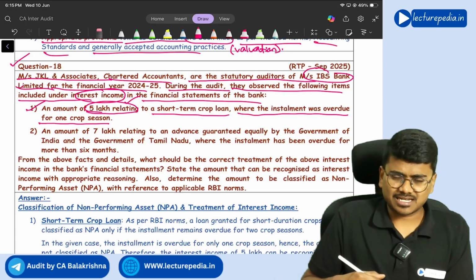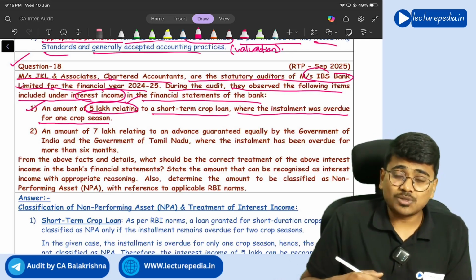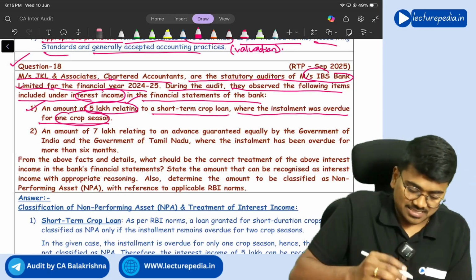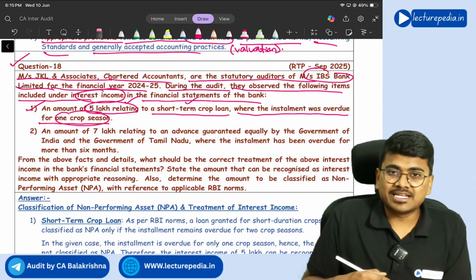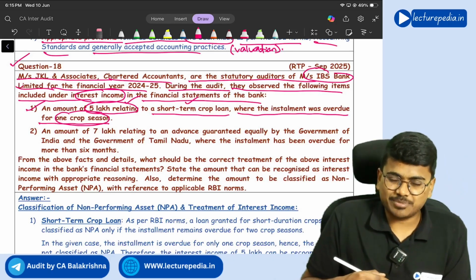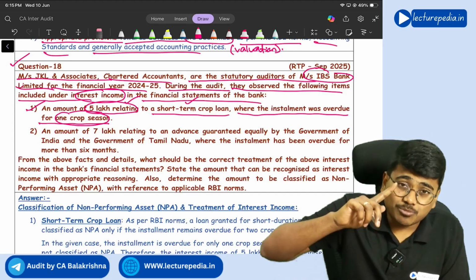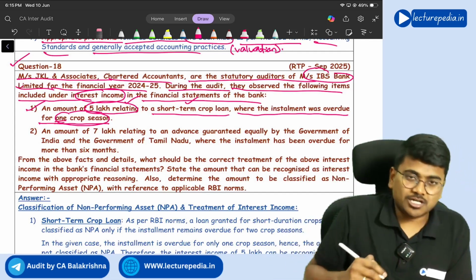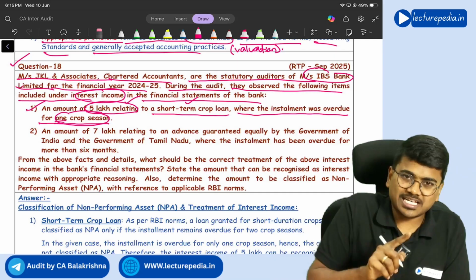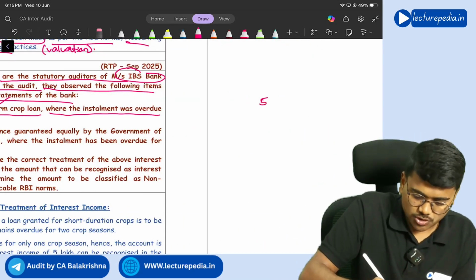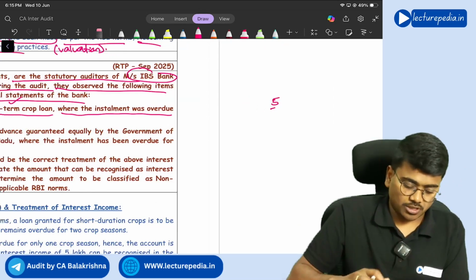Yes, it can be recognized because the account is outstanding only for one crop season. See, this is a short-term crop loan. In case of a short-term crop loan, the account should be treated as NPA if it is outstanding for more than two crop seasons. Here it is outstanding only for one crop season, so it is not an NPA. So 5 lakh interest can be recognized. So you can recognize 5 lakh interest on this account.